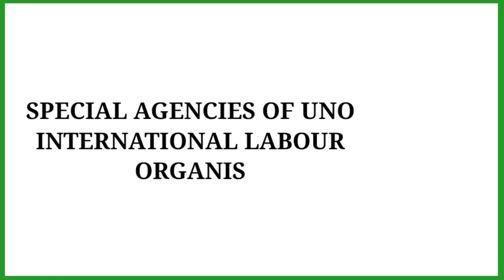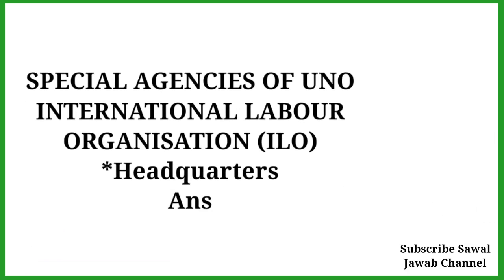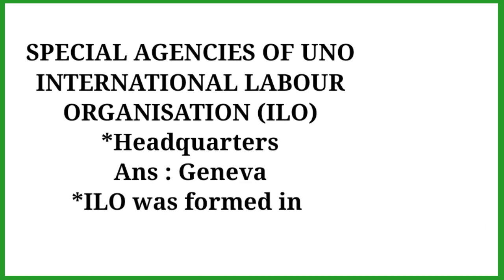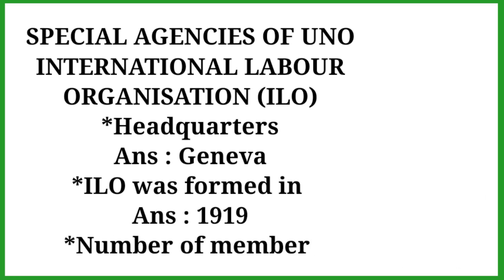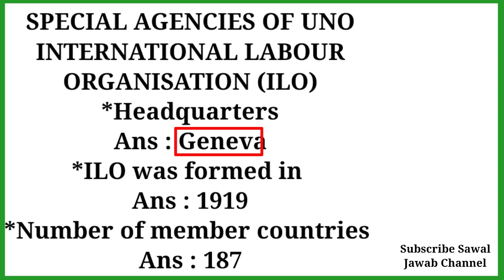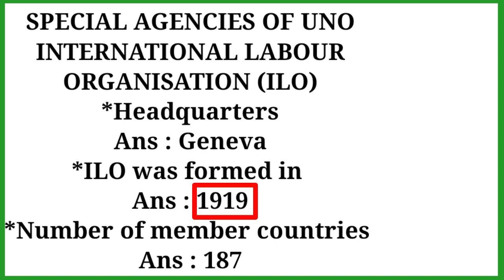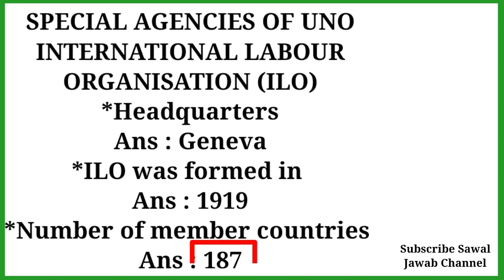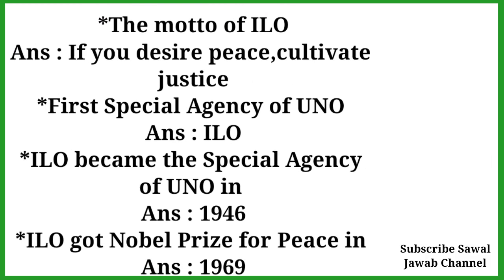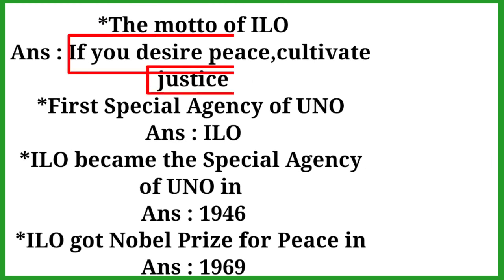Special agencies of UN: International Labour Organization, ILO. Headquarters is in Geneva. ILO was formed in 1919. Number of member countries in ILO are 187. Next, the motto of ILO: if you desire peace, cultivate justice.